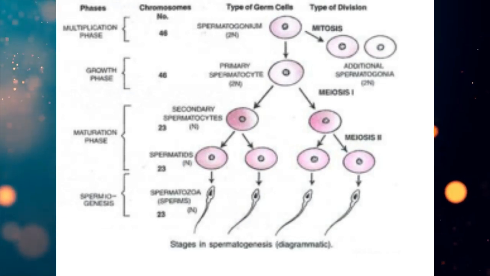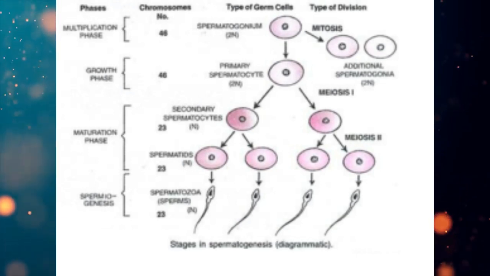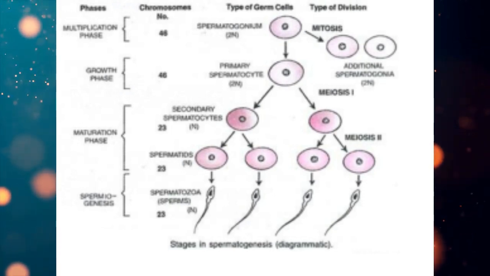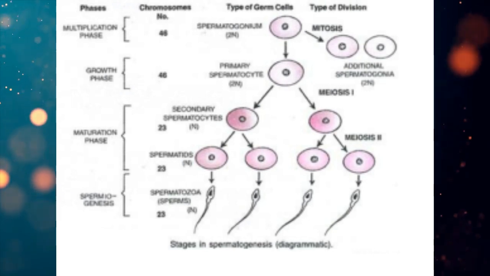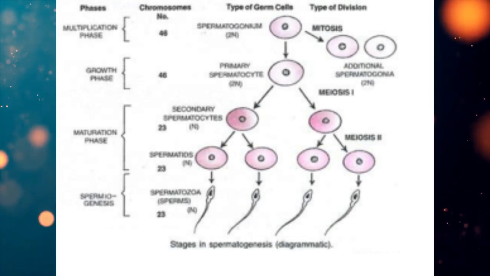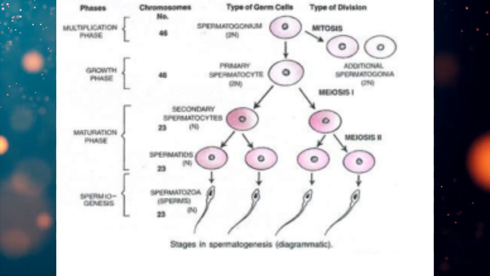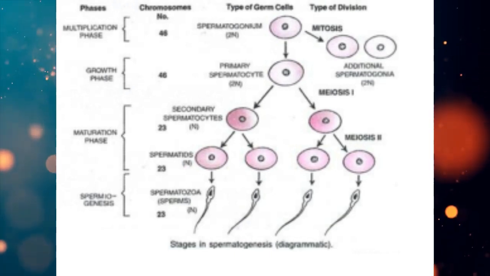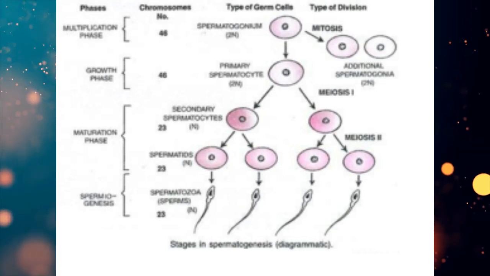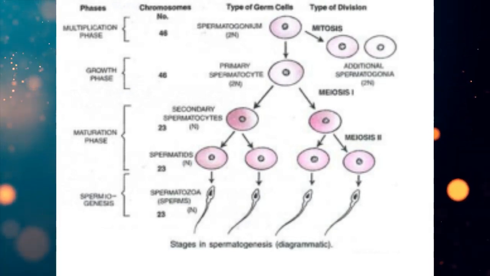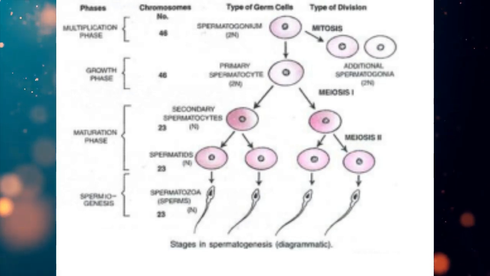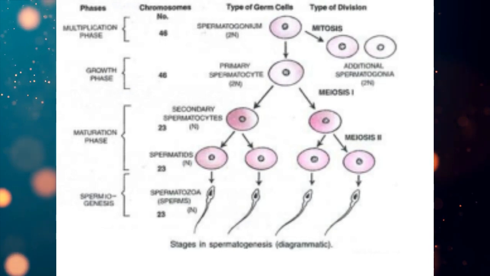So you must remember the names. In the growth phase it is the primary spermatocyte. Then in the maturation phase, the primary spermatocyte is divided by meiotic division. After meiosis 1 it is the secondary spermatocyte, then after meiosis 2 it is spermatids, which means 4 spermatids are produced. Now here it completes the first process, that is the formation of the spermatid.